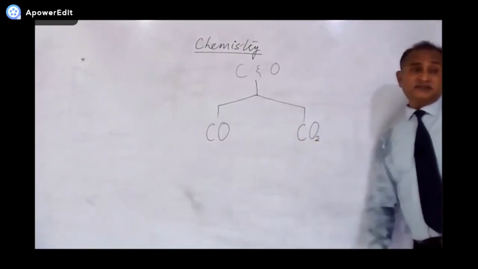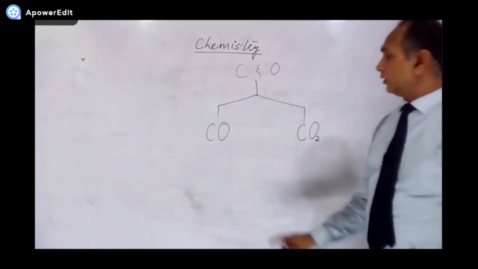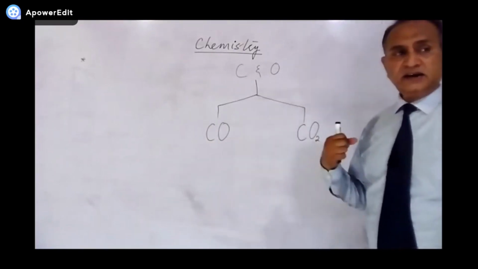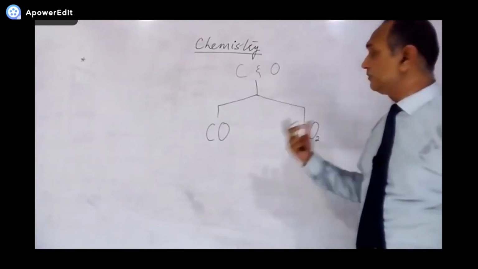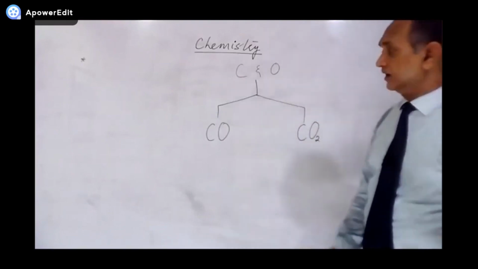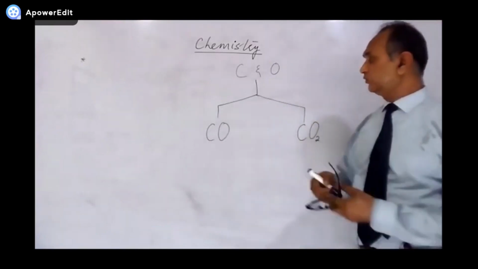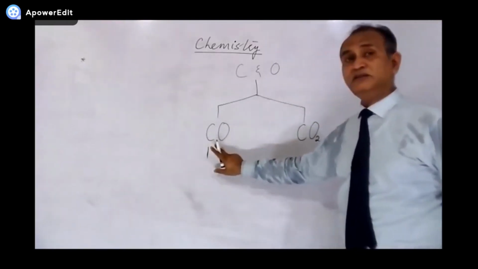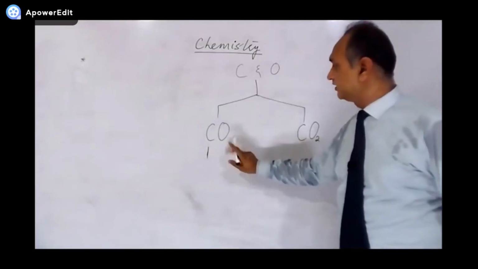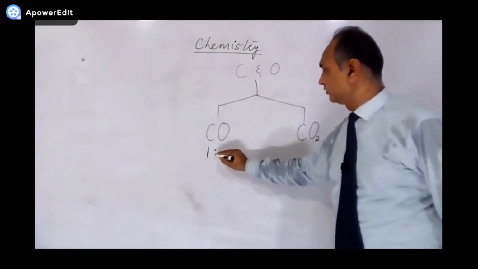So can you guess which element is in fixed ratio and which element ratio is changing? Yes, carbon is fixed. How many carbons? 1. How many oxygens? 1. So the ratio is 1:1.